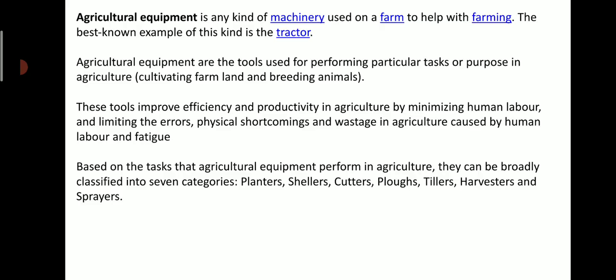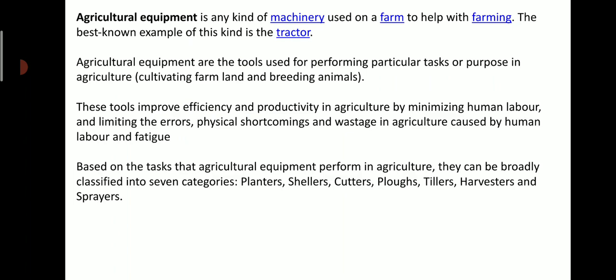Agriculture equipment is any kind of machinery used on a farm to help with farming. The best known example of this kind is the tractor. Many times we can see a tractor working in the farm and helping the farmer.